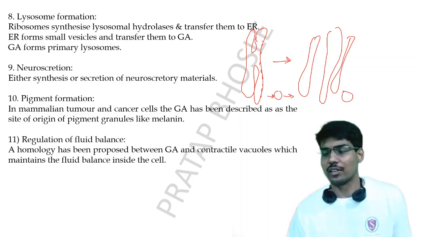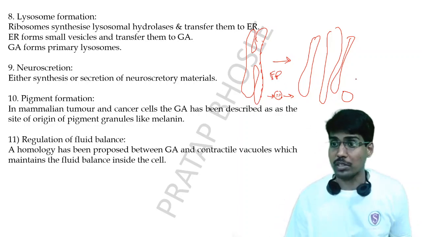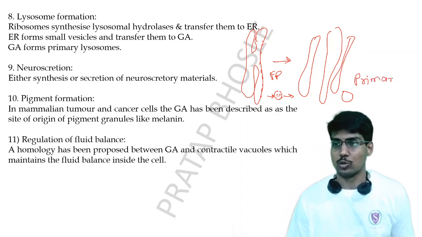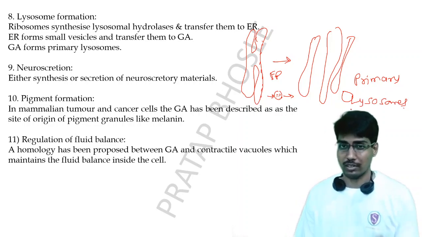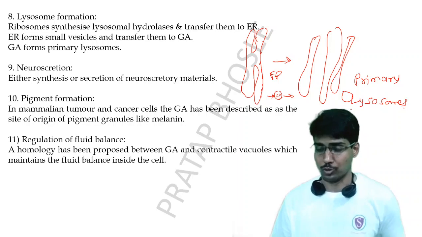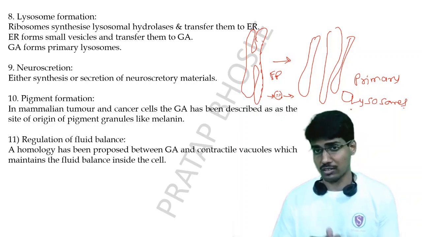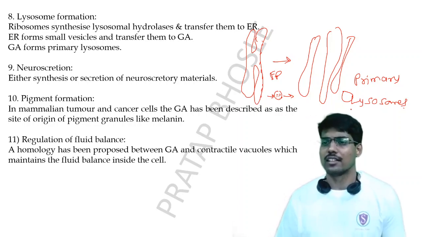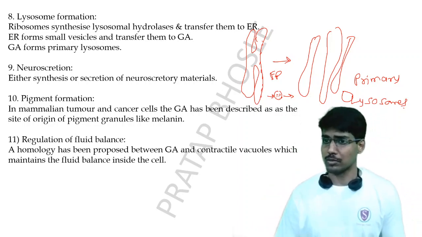These primary vesicles contain enzymes and proteins from the endoplasmic reticulum, but the final processed version of these primary vesicles will be the primary lysosomes. The primary lysosome will have all the lysosomal enzymes in it. So this processing and formation of lysosomes occurs with the help of the Golgi apparatus also. There are also some cases where the Golgi apparatus is not involved in the formation of lysosomes, but this is also one pathway.